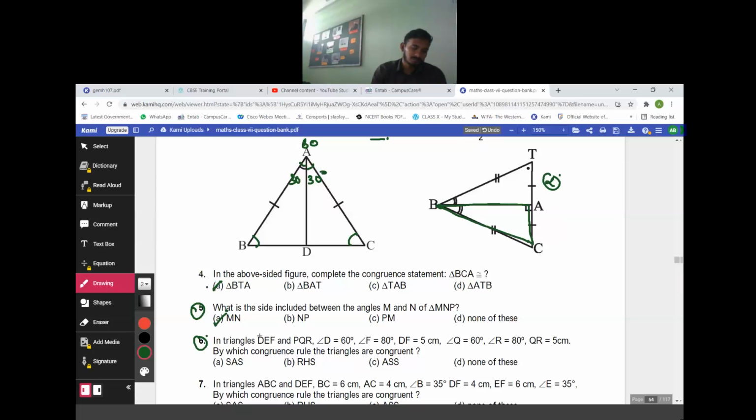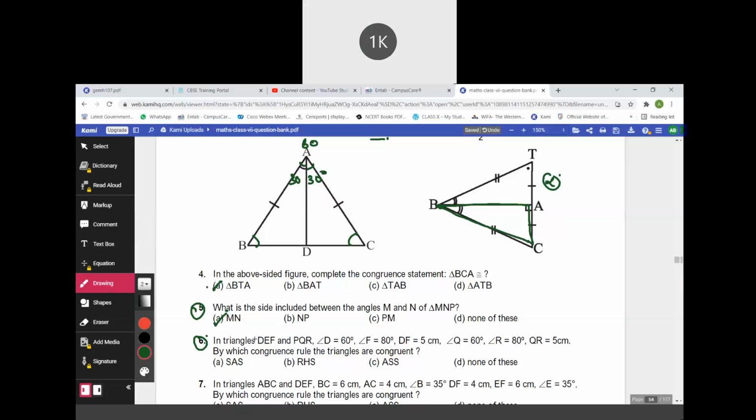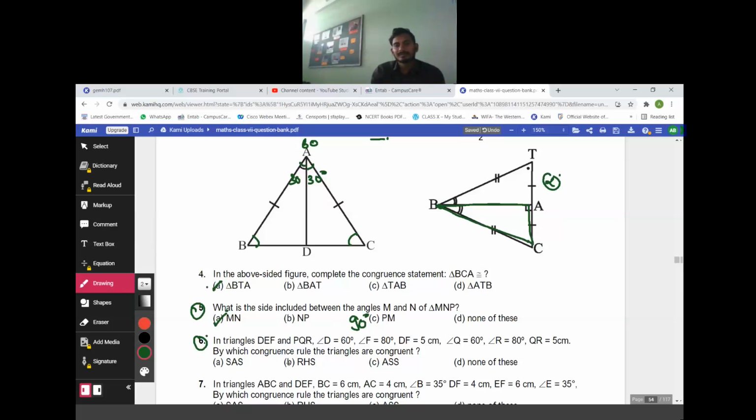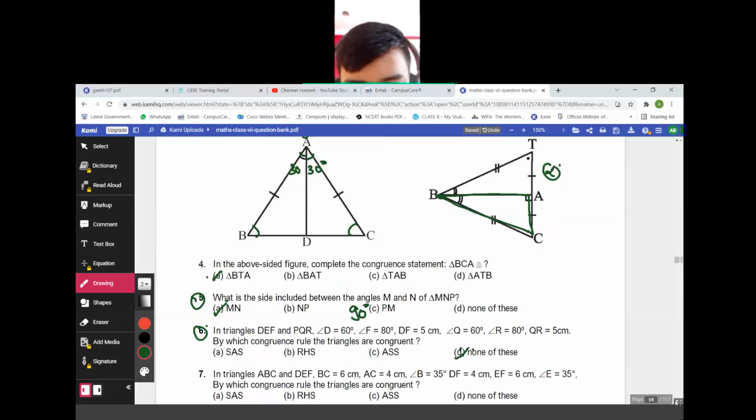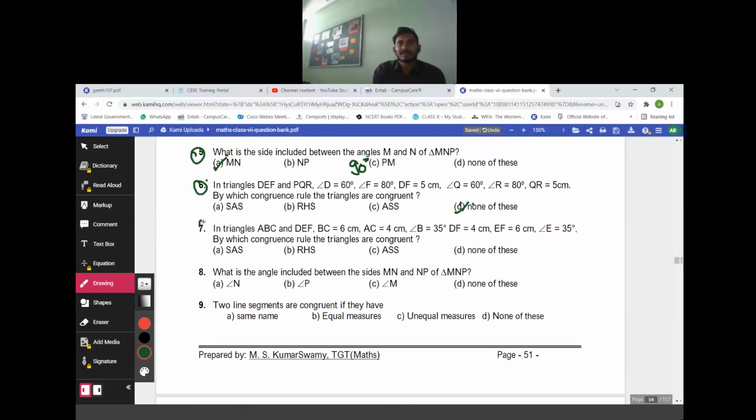Sir, none of these. Right hand side. Is there a 90 degree? Is any of the angles 90 degrees? Is it there? So none of these. Okay, good. Question number 7.